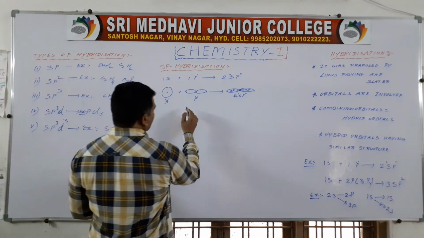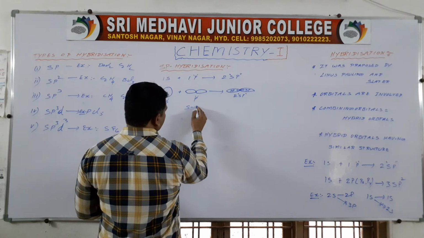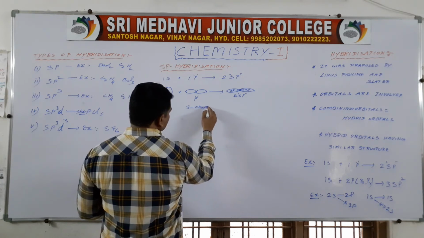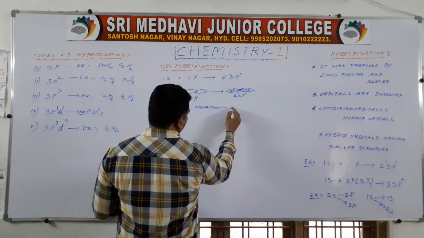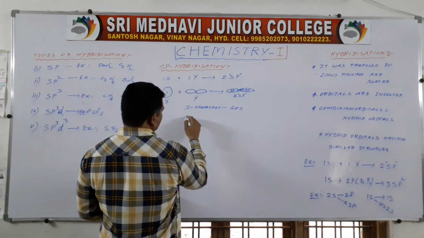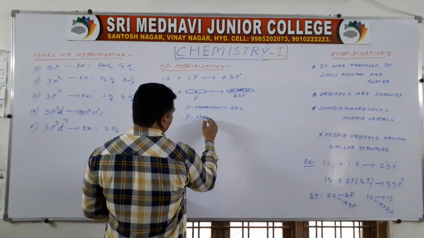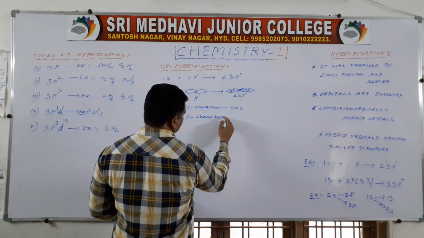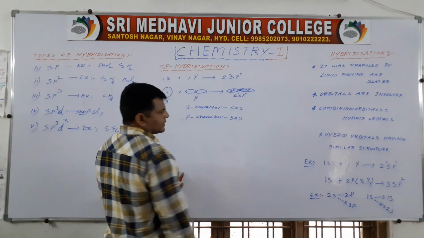Here s character is 50%, p character 50%.